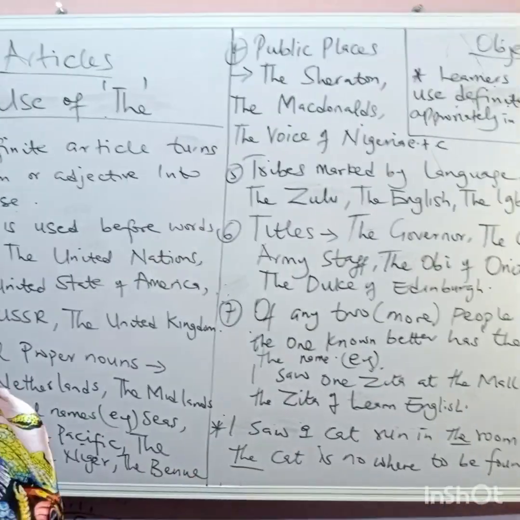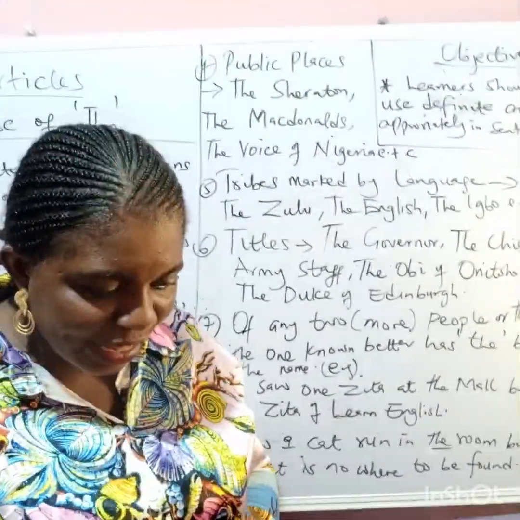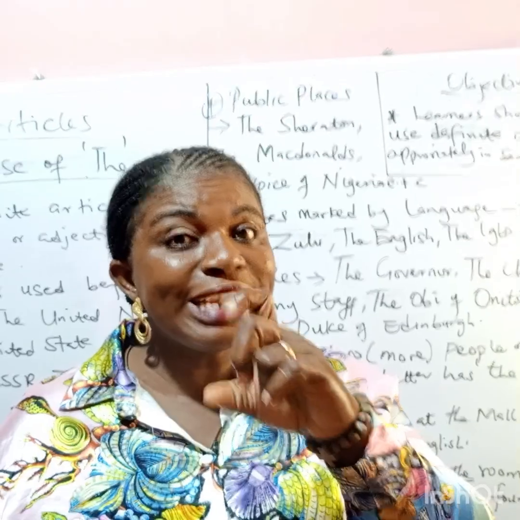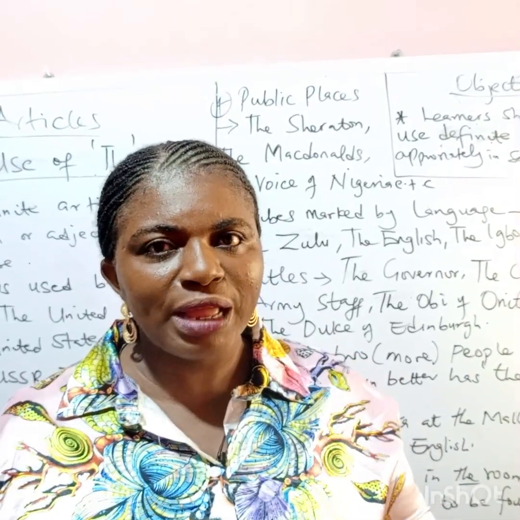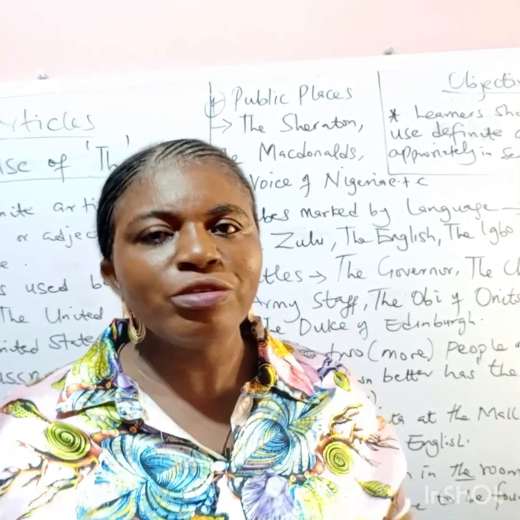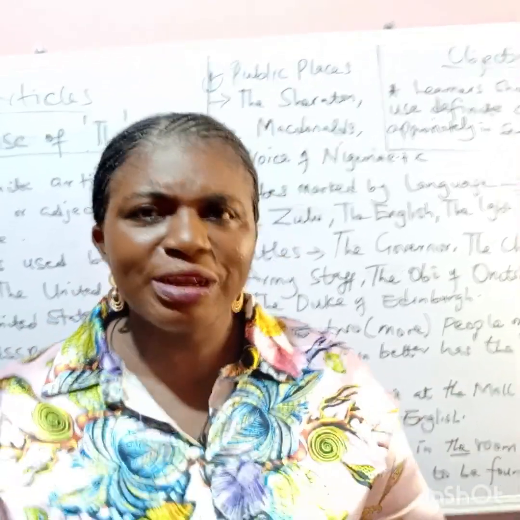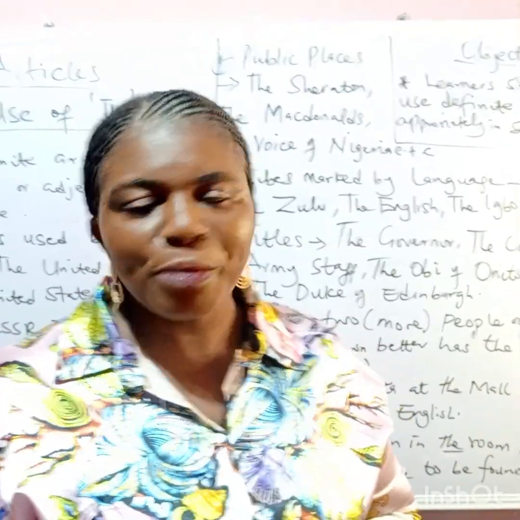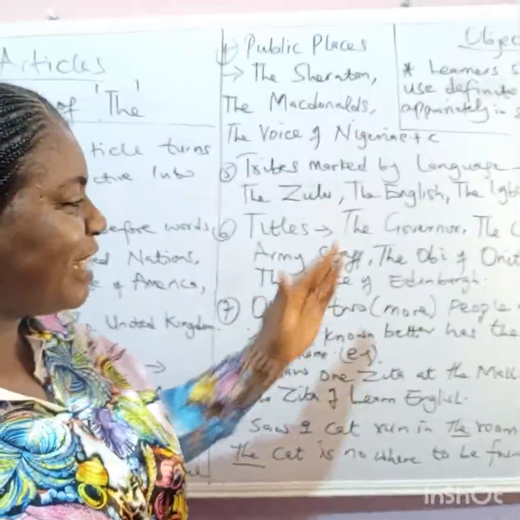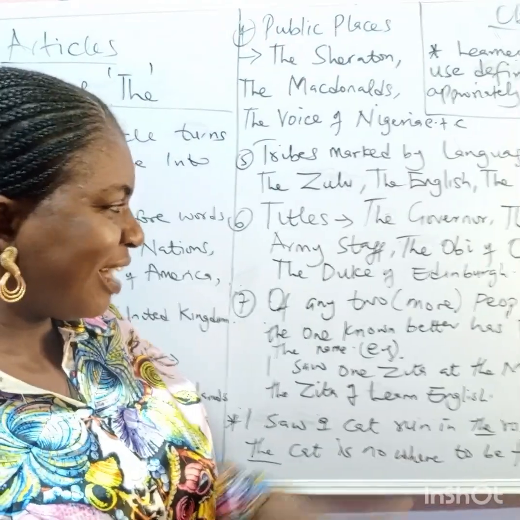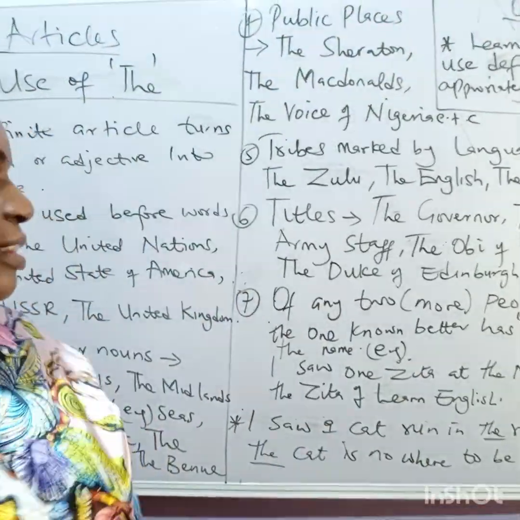Then again, you don't use definite articles before proper names of people, like you don't just hear the Zita anyhow. But there is a way you can put the before that proper name. And that is when any two or more people or things share a name, the one known better has the before the name.